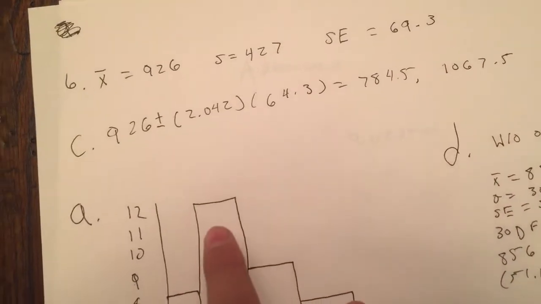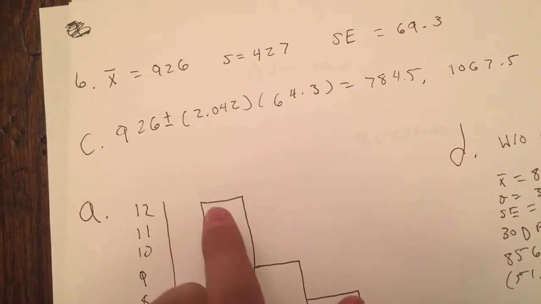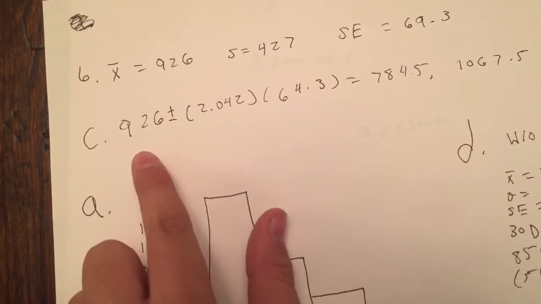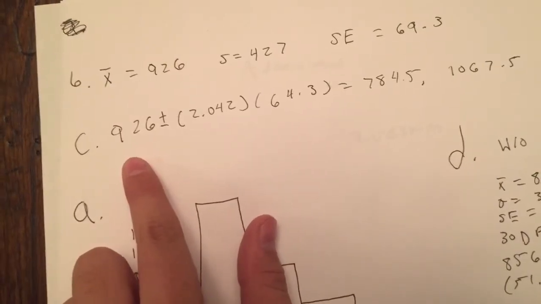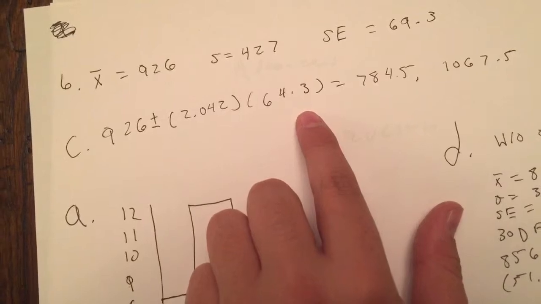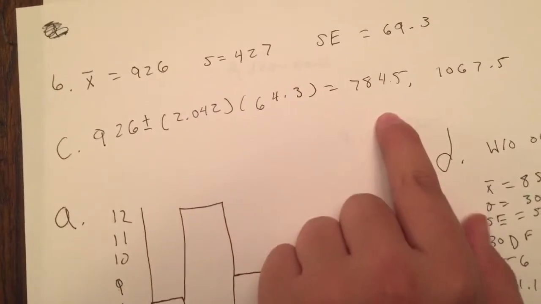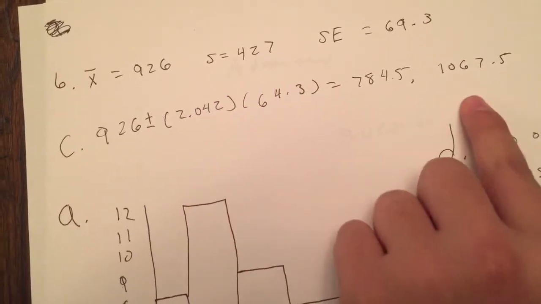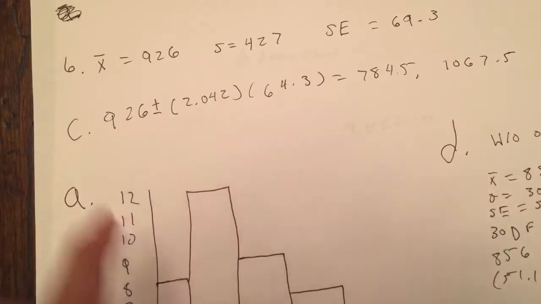So now we move down to C, which is asking to find a 95% confidence interval. And to find that, you're going to put 926, which is your mean, plus or minus 2.042 times 64.3. And you're going to get the answers as 784.5 and 1067.5 because it's plus or minus.